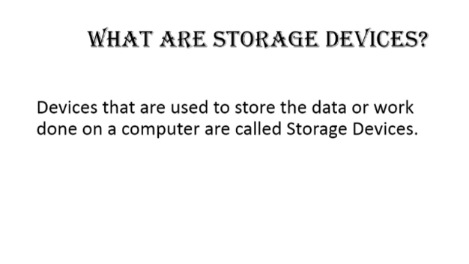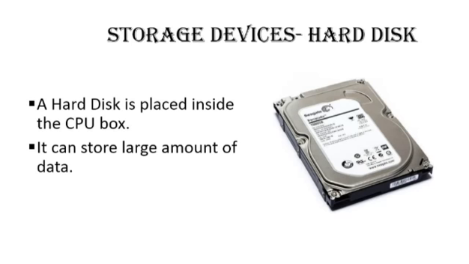Examples of storage devices are hard disk, CD, DVD, and pen drive. A hard disk is placed inside the CPU box. It can store a large amount of data. All the work done on a computer can be stored on the hard disk.